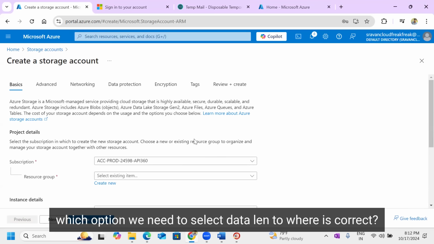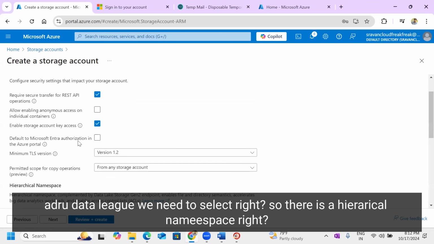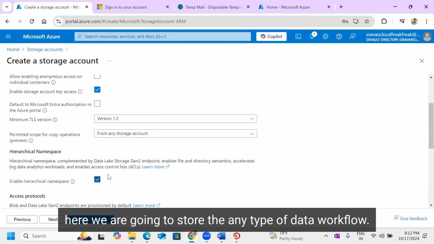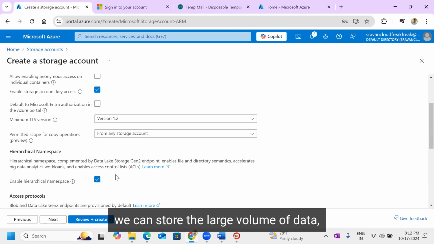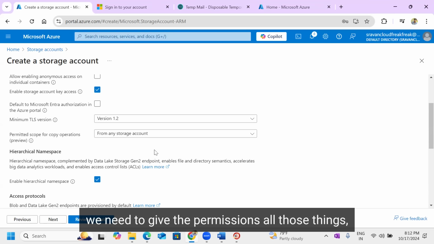Which option do we need to select? Data Lake Gen 2. Yes, correct. Azure Data Lake Gen 2, we need to select, right? So there is a hierarchical namespace, right? Here we are going to store any type of data workloads. We can store a large volume of data. Here we are going to create a container, right? We need to give the permissions, all those things.